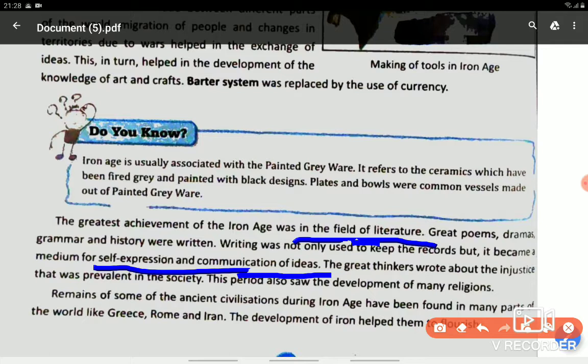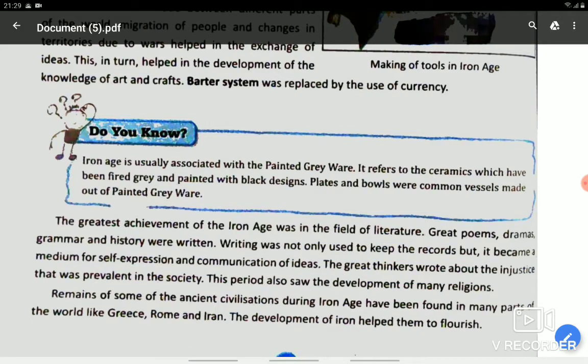If we know about the history that these evils were present in ancient India, we are getting it from these records. If there was no literature, it would not have been possible. So these great thinkers wrote about this in literature, through poems and dramas. They wrote these things about the past.